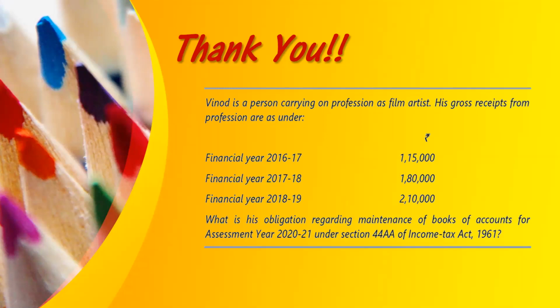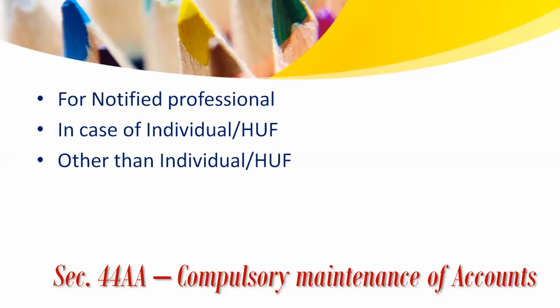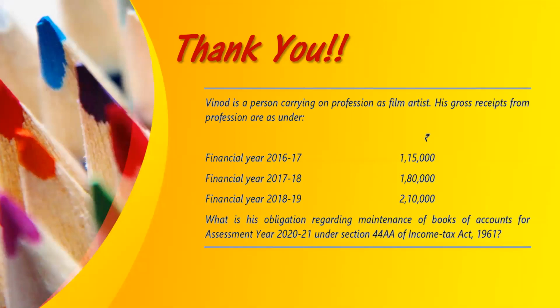So for them, Rule 6F provides that in each of the three financial years, amount should be above 1,50,000 for notified professionals. So in other cases, it was any of the three financial years. However, in case of a notified professional, in all the 3 years, it should be above 1,50,000. But if you see here in 16-17, it's less than 1,50,000. So there is no need to maintain books of accounts.